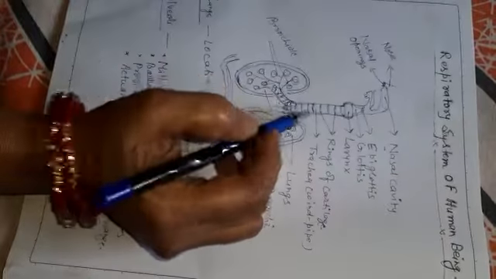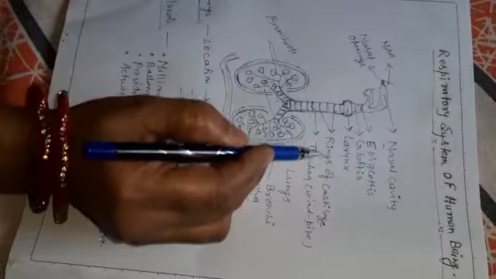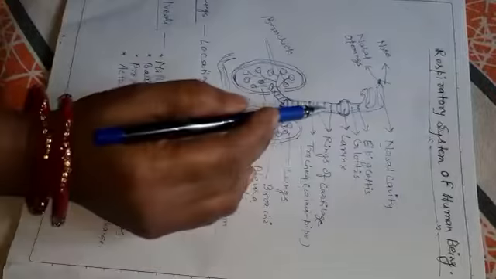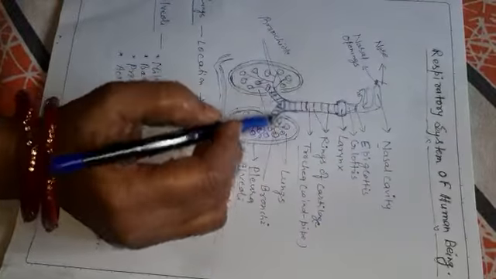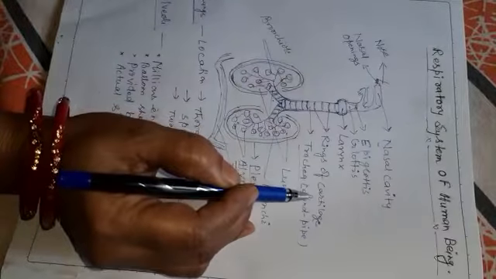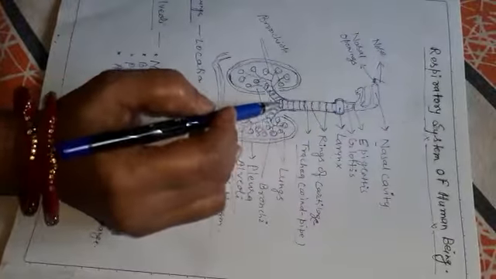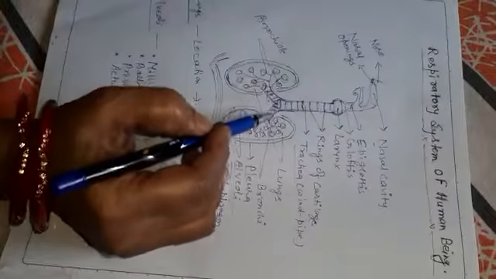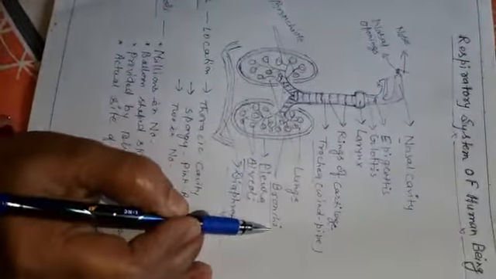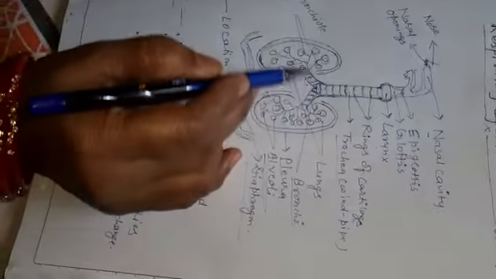This pipe-like structure, which is called the trachea, is formed of rings of cartilage. Cartilage is flexible in nature. That is why, during exchange of gases, the cartilages do not collapse. This pipe, the trachea, which is the windpipe, is further divided into two pipes, which are called the bronchi. These bronchi finally enter the lungs.